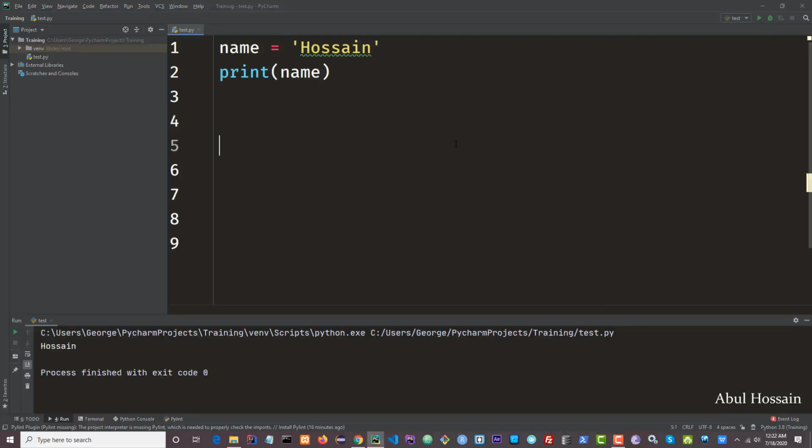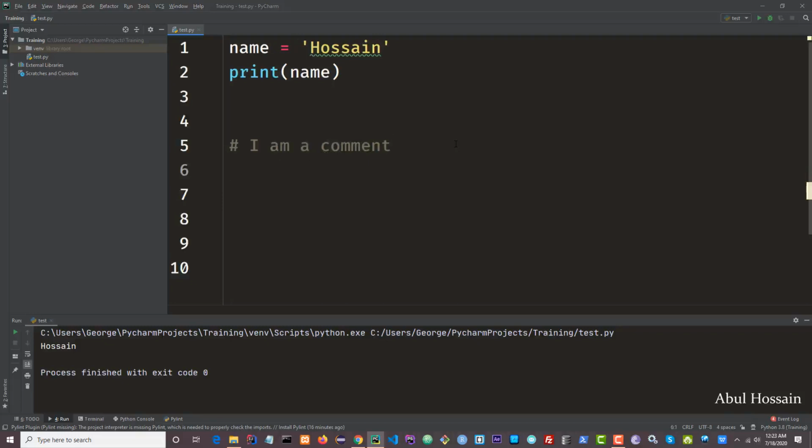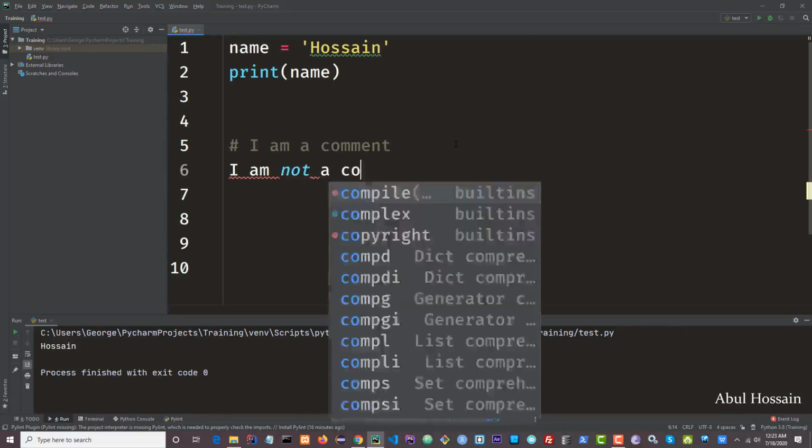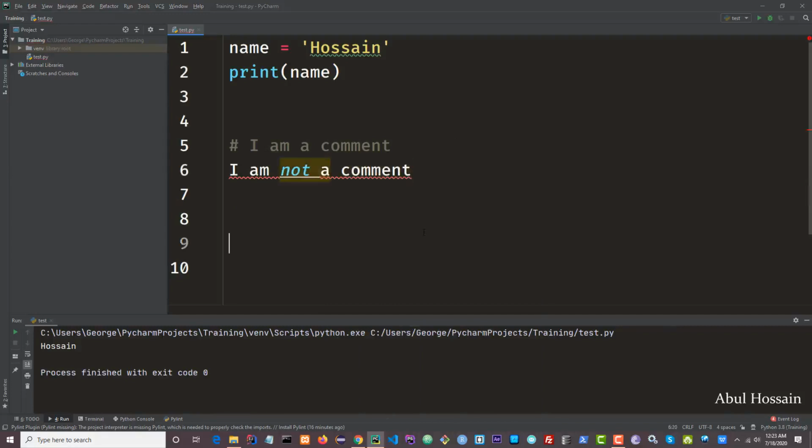So this is how you comment. You bring up the pound sign and anything you write there will be a comment. So if I type "I am a comment", then it is a comment. Now what happens if I hit enter and write something like "I am not a comment"? As you can see, this is not a comment and we got tons of errors over here, red lines all over, and this is also an operator.